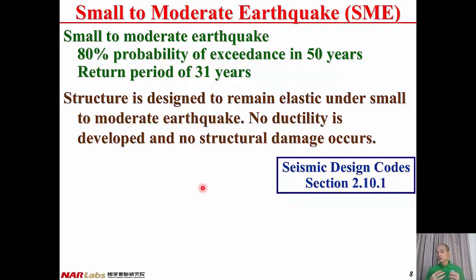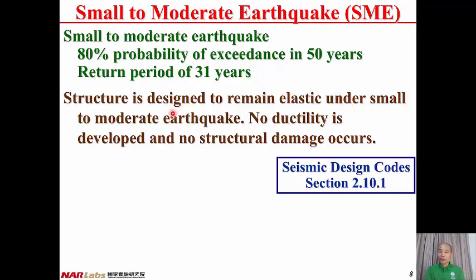In order to avoid this situation, in addition to the design-based earthquake and the maximum considered earthquake, we introduce the small to moderate earthquake. There will be 80% probability of exceedance in 50 years, and the return period of this earthquake level is 31 years.